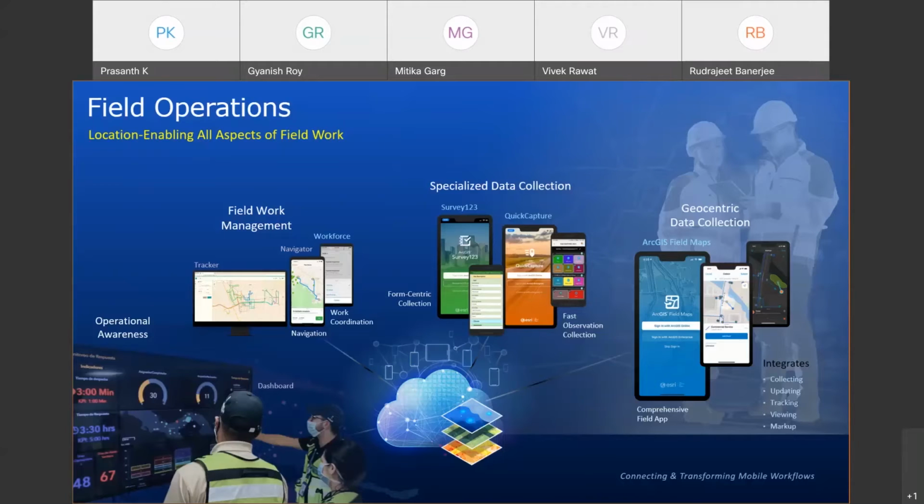It also introduced the ability to create markups on top of maps and share them with peers in the field or send them back to the office. ArcGIS also offers specialized data collection tools like Survey123 and QuickCapture.